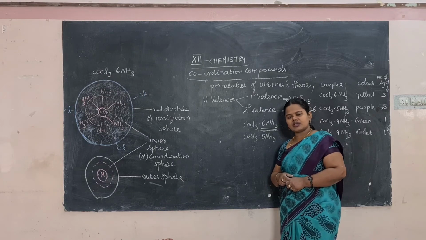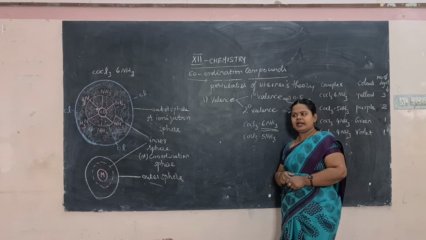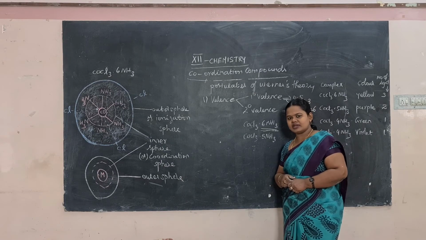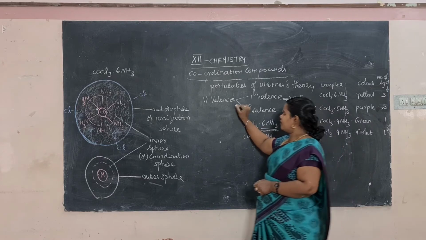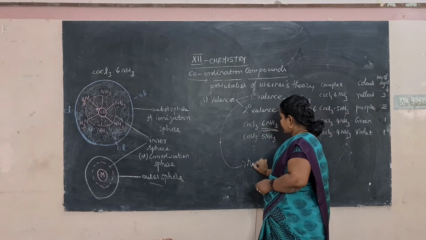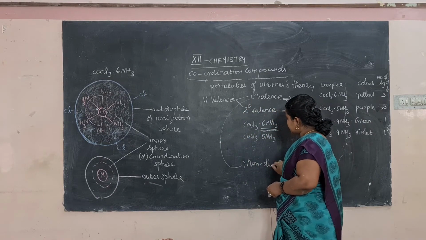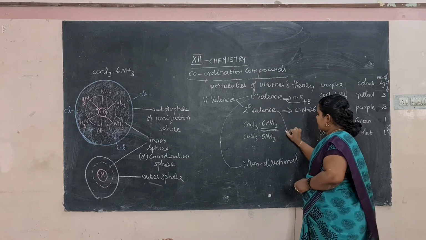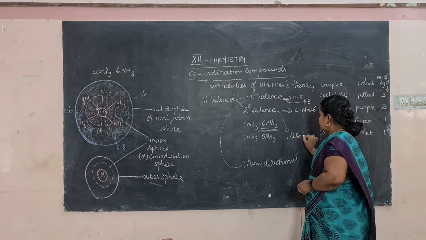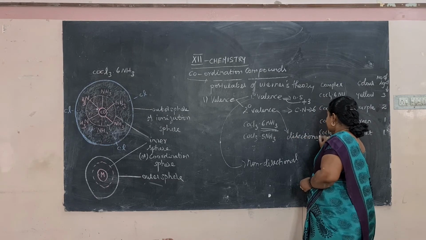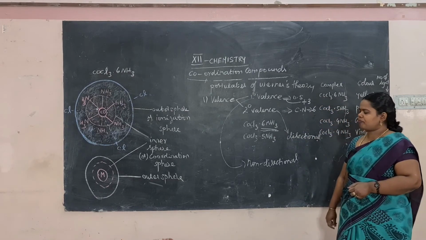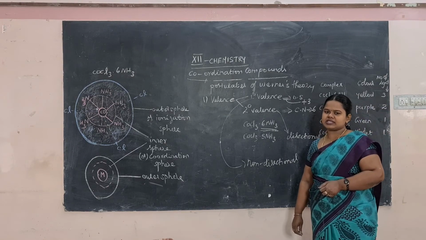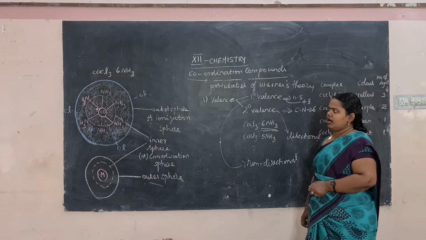So these are the postulates of Werner's theory. The primary valency is non-directional in nature, whereas the secondary valency is directional in nature. Primary valency is non-directional, secondary valency is directional, and the geometry is explained by the secondary valency. That is how it is explained.